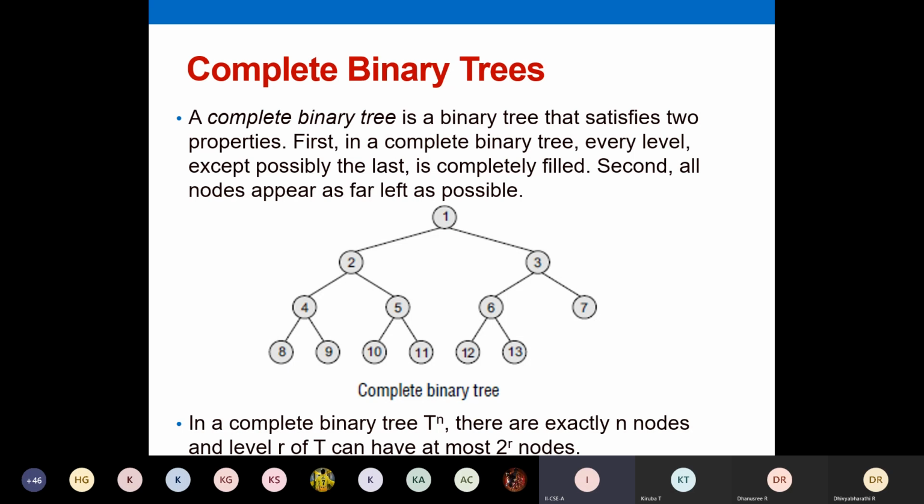This formula, the second point, you need not note down now. Just note down this one. This tree, you have to fill it from your left side. That is your complete binary tree.